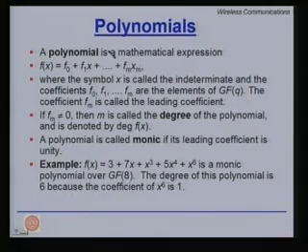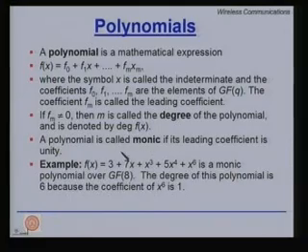If I am going to define a polynomial over GF(q), then these coefficients must be taken from GF(q). If it is GF(2), the binary case, then f0, f1, fm should be 0 or 1. If it is GF(3), it should be 0, 1 or 2, and so on. The coefficient fm is called the leading coefficient, which belongs to the highest power x raised to m. If fm is not equal to 0, then m is called the degree of the polynomial, denoted by degree of f(x). It is the highest power of x.